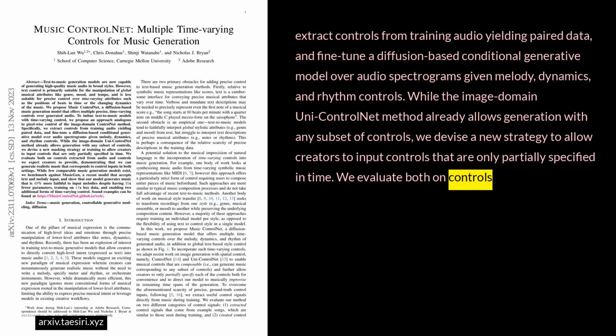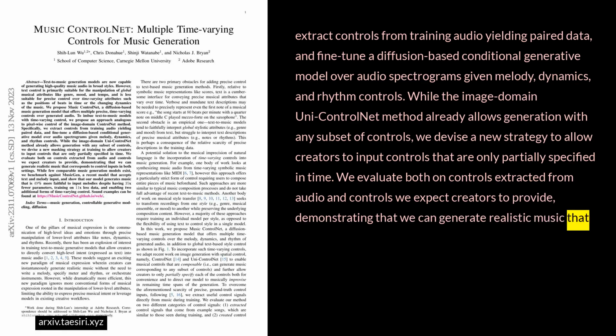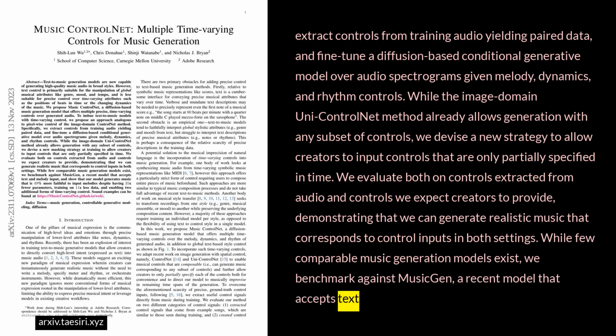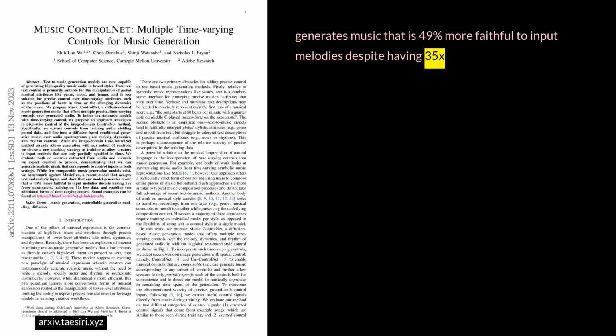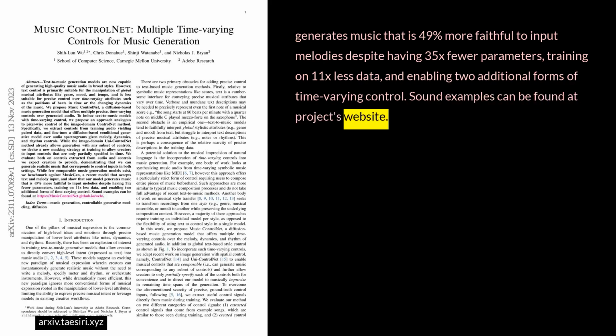We evaluate both on controls extracted from audio and controls we expect creators to provide, demonstrating that we can generate realistic music that corresponds to control inputs in both settings. While few comparable music generation models exist, we benchmark against MusicGen, a recent model that accepts text and melody input, and show that our model generates music that is 49% more faithful to input melodies despite having 35x fewer parameters, training on 11x less data, and enabling 2 additional forms of time-varying control. Sound examples can be found at Project's website.